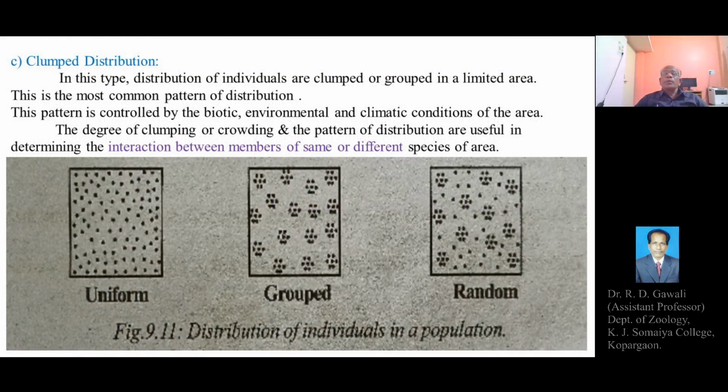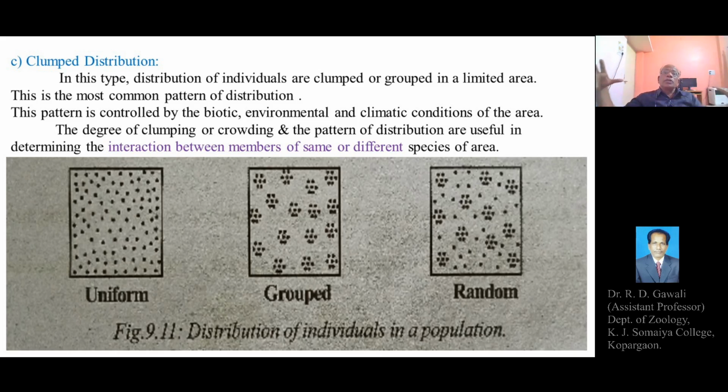Then the third type of pattern of dispersion is clumped distribution. In this type, the distribution of the individuals is clumped or grouped in a limited area, and this is the most common pattern of distribution.